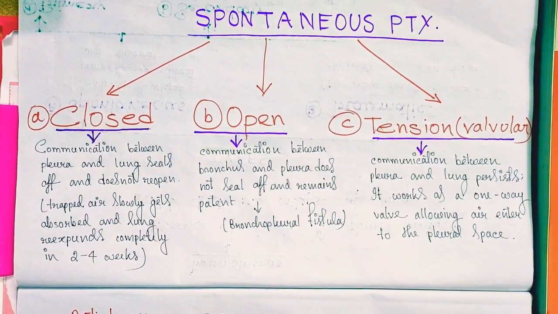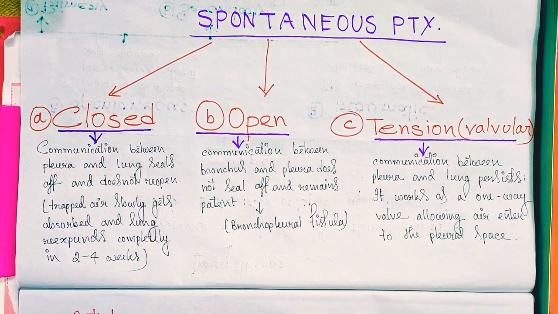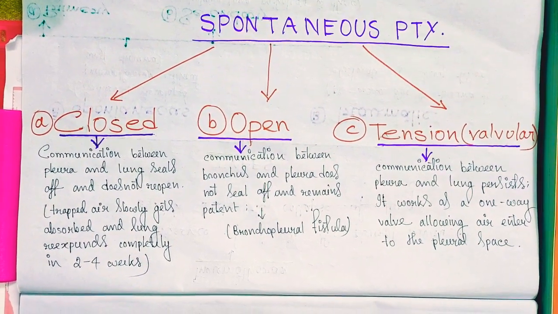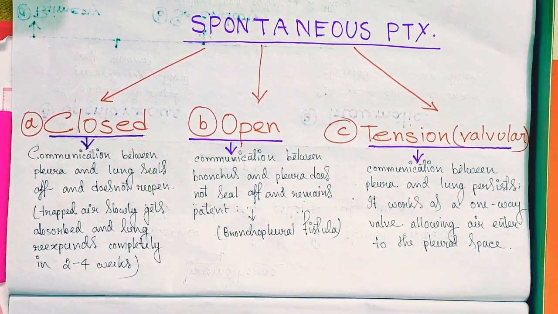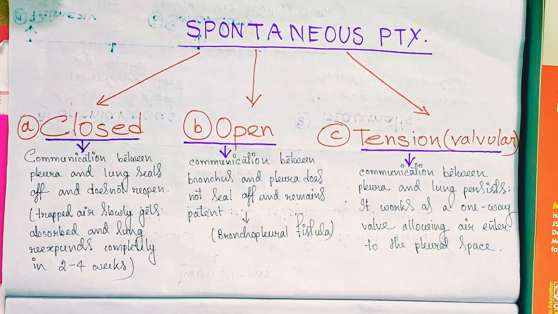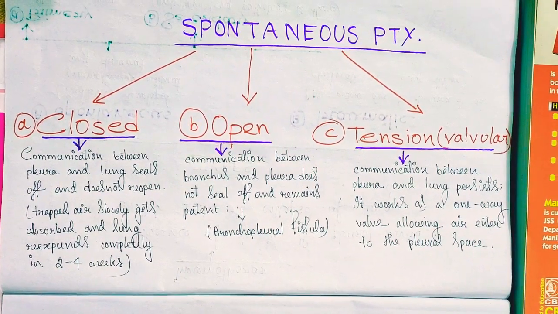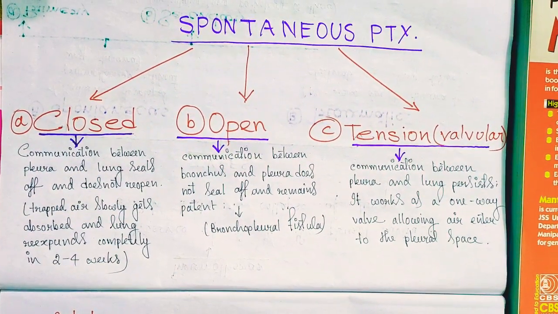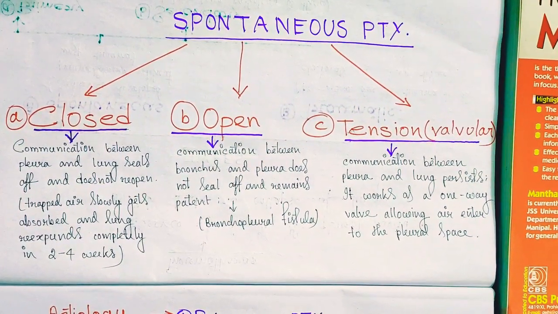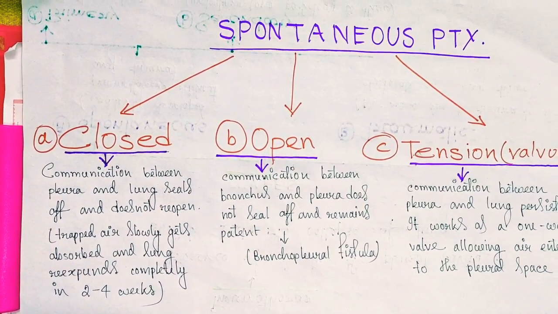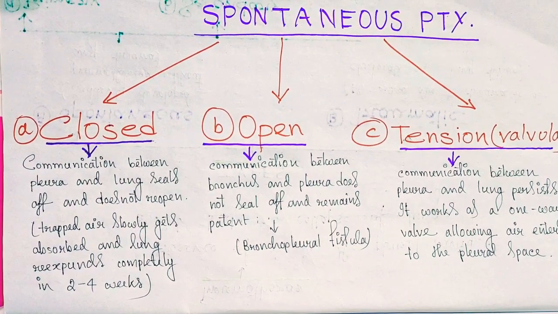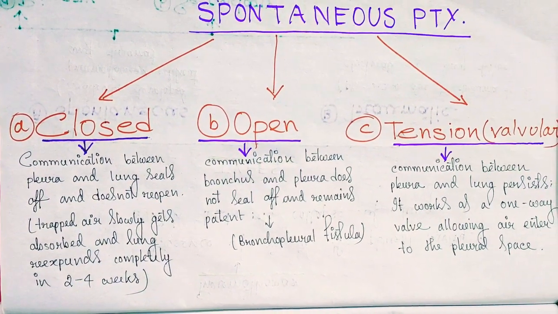Again, pneumothorax is divided into three types: closed pneumothorax, open pneumothorax, and tension pneumothorax. In closed pneumothorax, the communication between pleura and lung seals off and doesn't reopen. The air trapped in the pleural cavity gets absorbed slowly, and in between 2 to 4 weeks, the lung gets re-expanded. Clinically, closed pneumothorax manifests as trivial breathlessness that gradually abates over a few days. Pleural space infection is uncommon here.